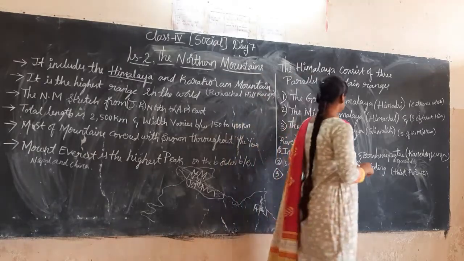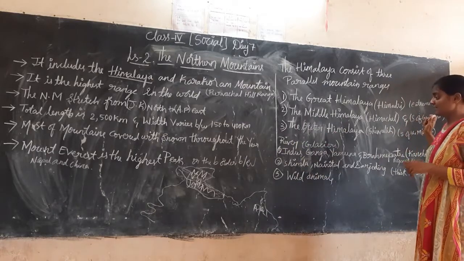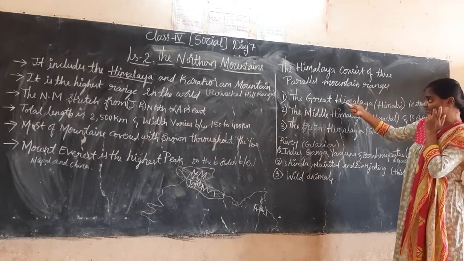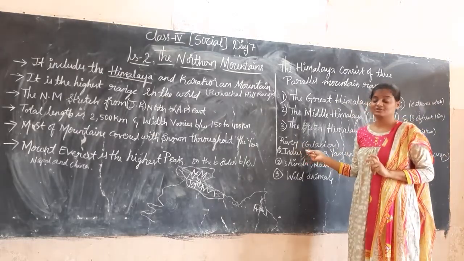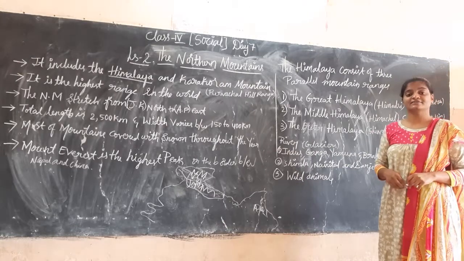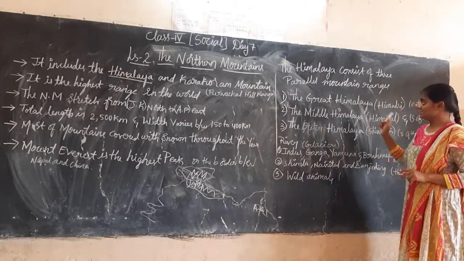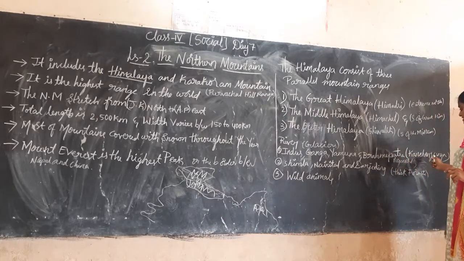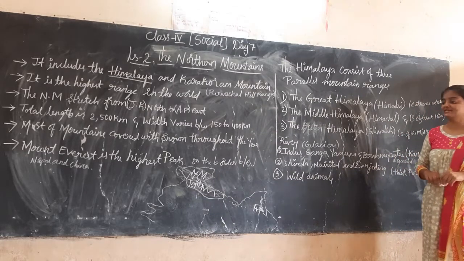The Greater Himalaya is extremely north of the Himalayas. Here in the Greater Himalayas we will see glaciers. The Indus, Ganga and Brahmaputra rivers originate in these glaciers. And in this Himalayas, Kanchenjunga is the highest peak.